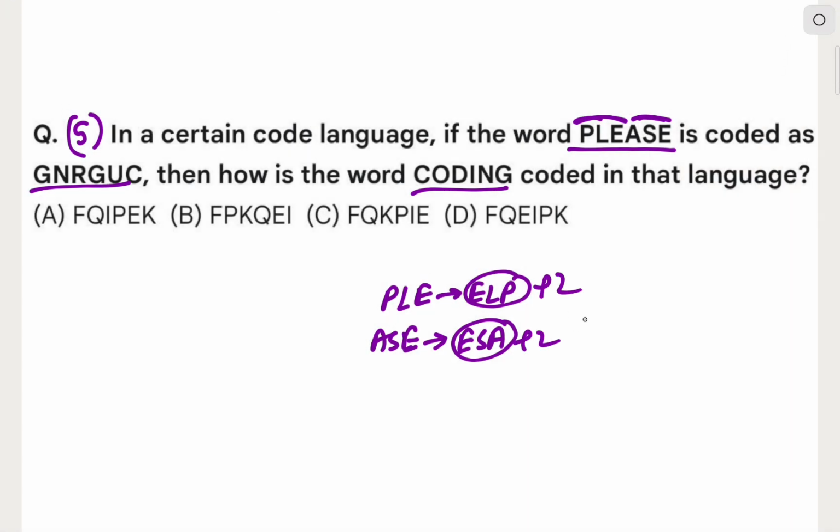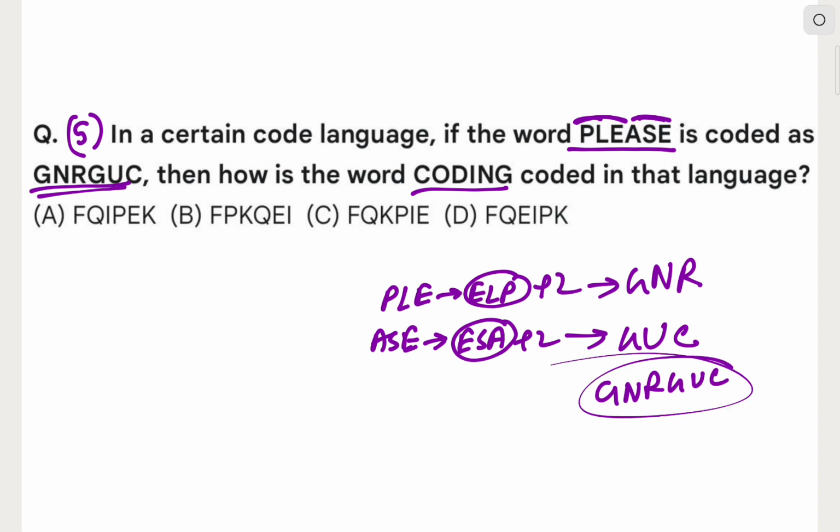When we add plus 2, E becomes G, L becomes N, P becomes R, E becomes G, S becomes U, A becomes C. And it becomes GNRGUC, and this word was given to us already.